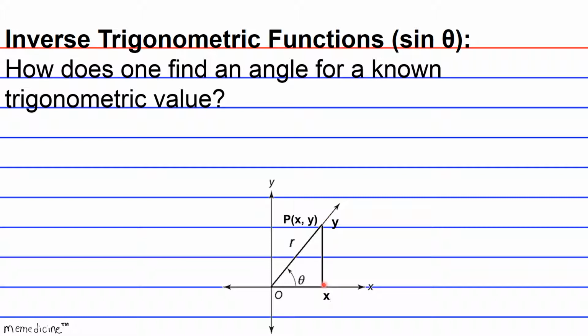So note that when finding trigonometric values, if the x-coordinate is in quadrant 1 or 4, the value will be positive. But let's say we have a terminal side ray that's over here, and we resolve it, and our x-coordinate ends up over here in the negative realm of the x-axis. This means our x-coordinate will be negative, okay? So this is why in some instances you might have a negative sine, cosine, tangent, cosecant value.